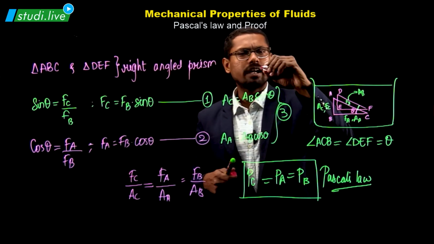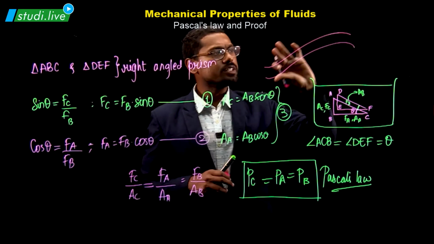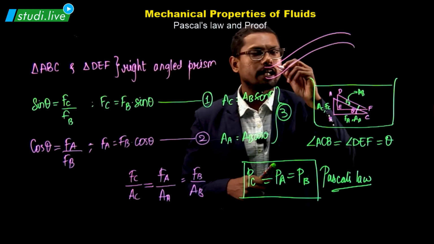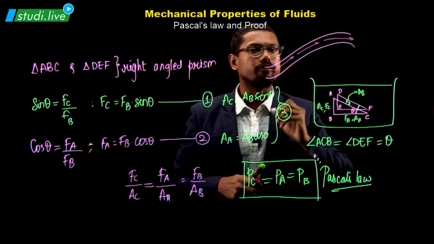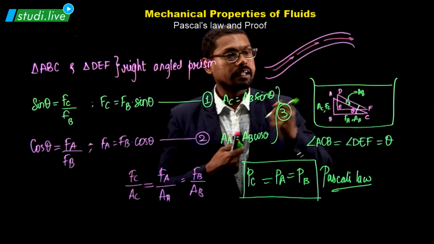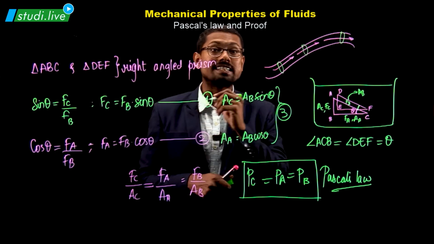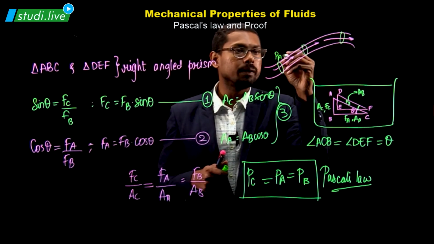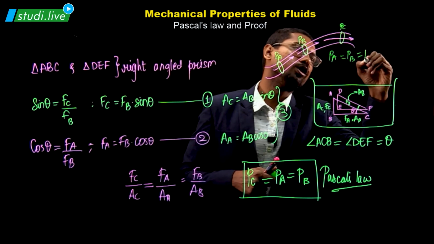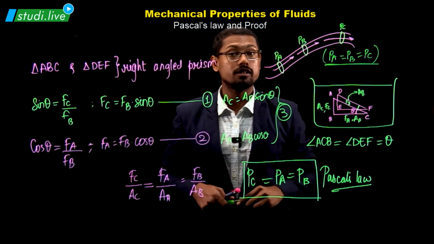Take a random shape, something that has got a uniform area. So if this is the pipe that is working and I'm having some fluid flow inside it, let me just draw this fluid. This is the direction of the fluid, let's say. I understand that the pressure acting at this point and this point is the same. The pressure is always the same. If this is PA, if this is PB, if this is PC, PA will be equal to PB will be equal to PC. That is how Pascal's law works.